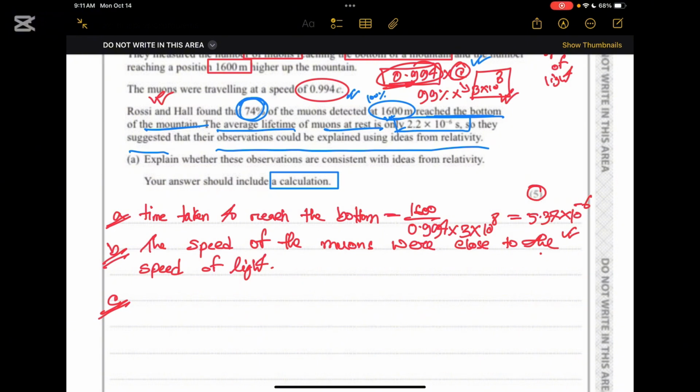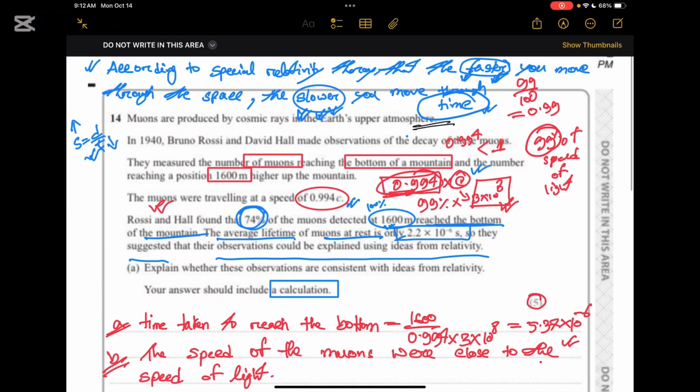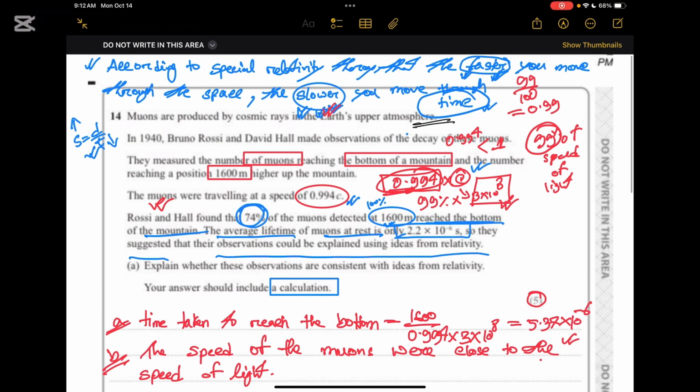The third point will be: we all know, just because of traveling at a very high speed, its time became slower, and that is the main reason why it could reach the bottom of the mountain. Otherwise, because of their average lifetime, which is very small, they couldn't have reached the bottom of the mountain.